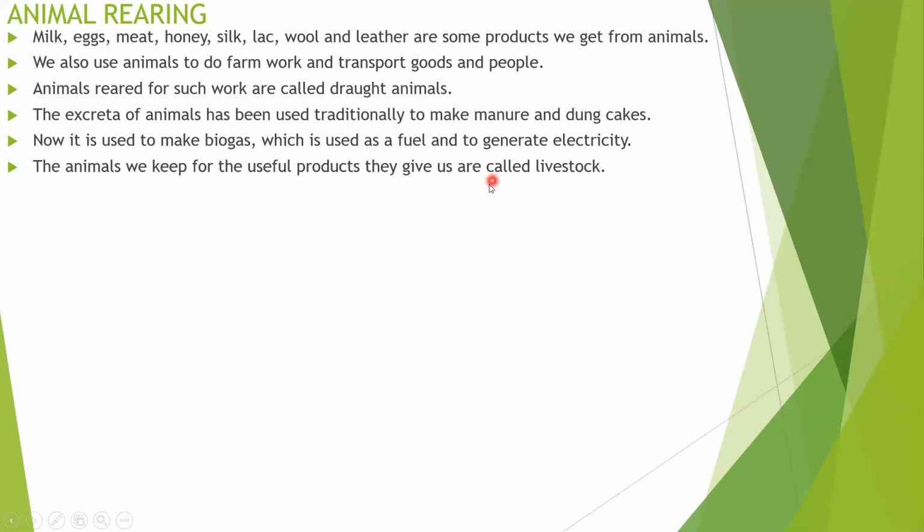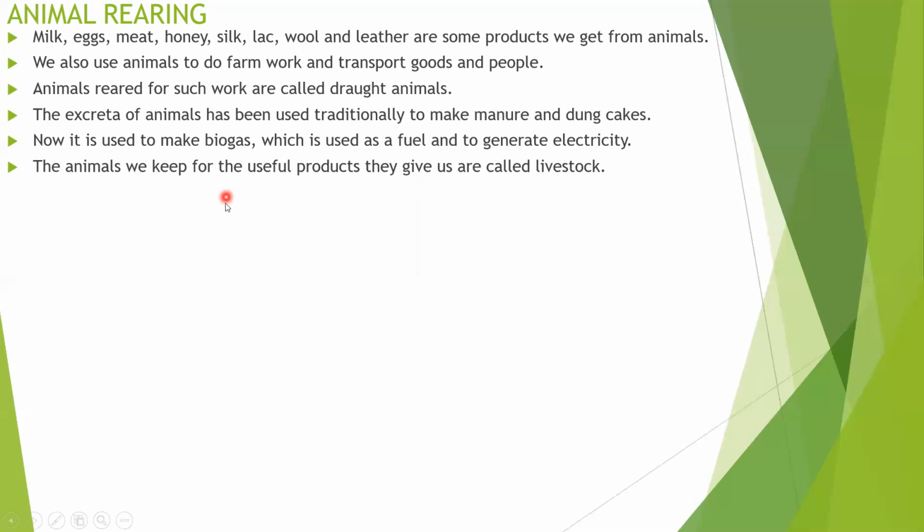For example, cattle, milk yielding animals, commonly called Jersey cow, Holstein Friesian and Brown Swiss, then buffaloes called Murrah and Surti. So these are the cattle animals used for the purpose of milk, and these animals are called livestock animals.